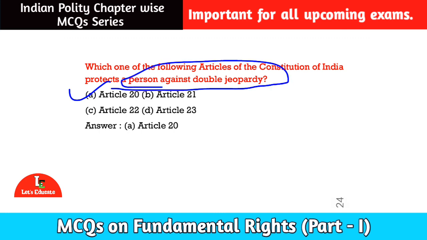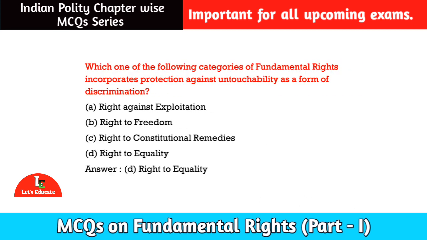Okay, let us move to the next question. Here is our next question for today. Which one of the following categories of fundamental rights incorporate protection against untouchability as a form of discrimination? Option number A, right to exploitation. Option number B, right to freedom. Option number C, right to constitutional remedy. And option number D, right to equality. Among these, the correct option is option number D, right to equality. Fundamental rights incorporate protection against untouchability as a form of discrimination under the right to equality.